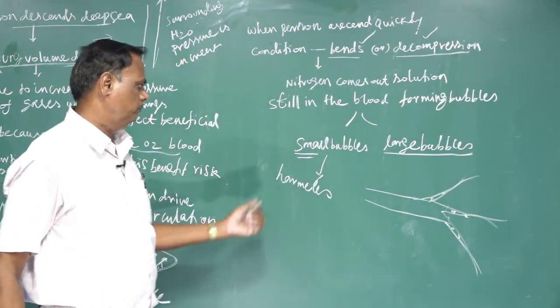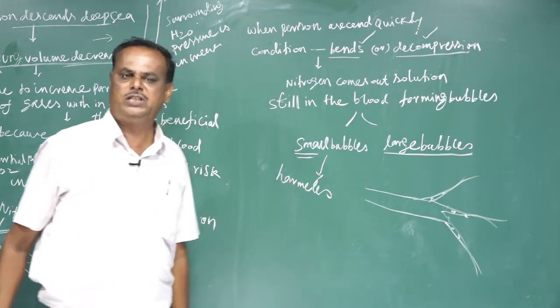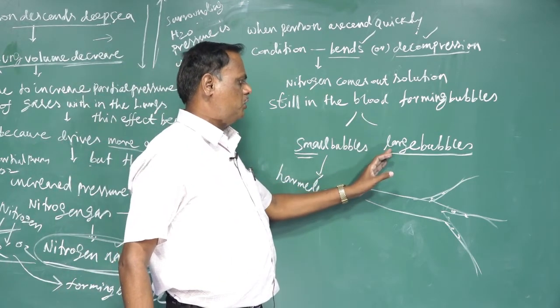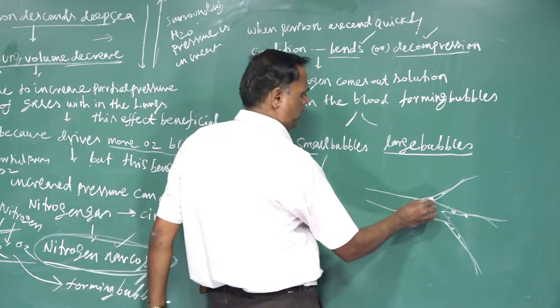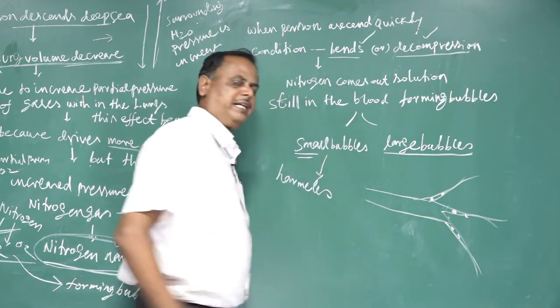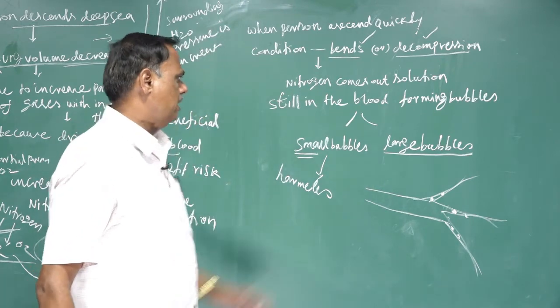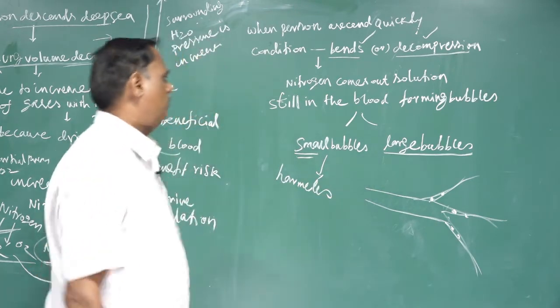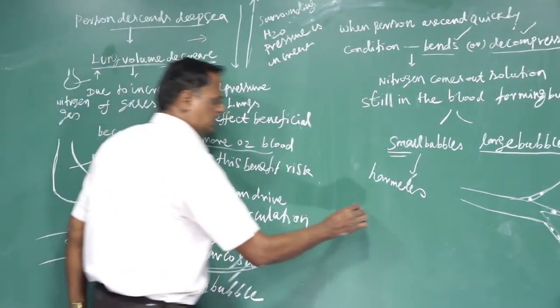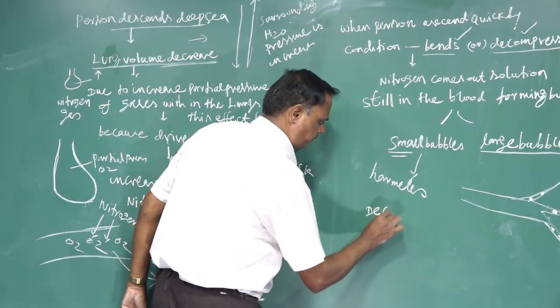If the bubbles are large, they may block and accumulate in the capillary or any other blood vessel. It is harmful to our body.